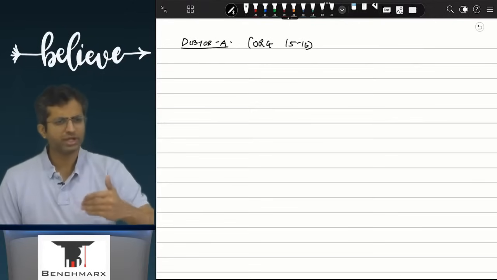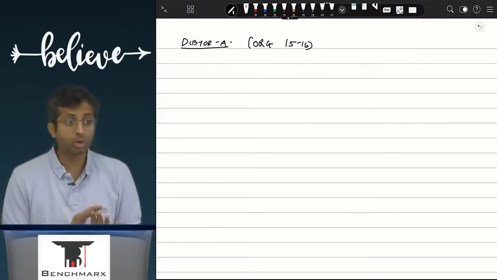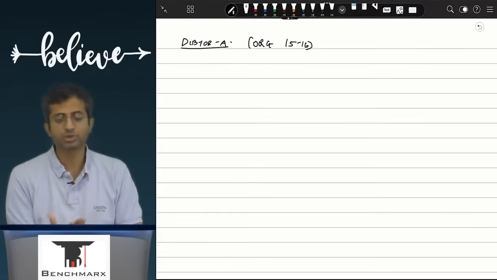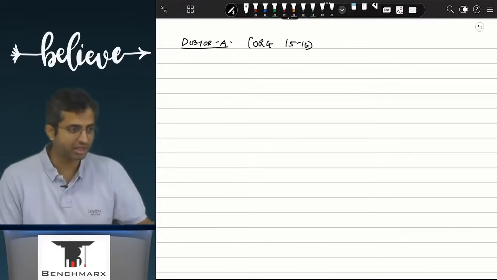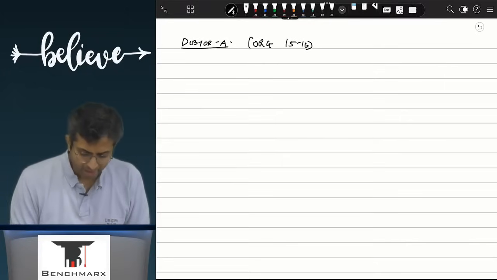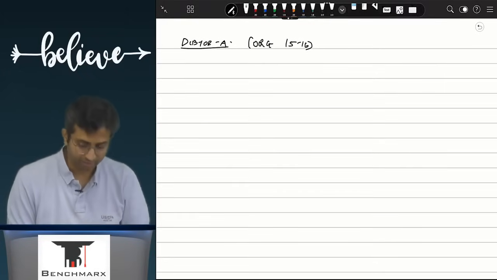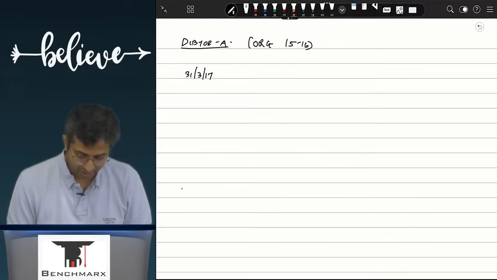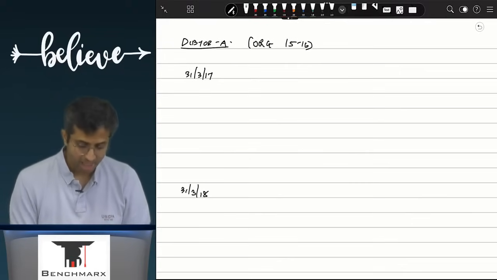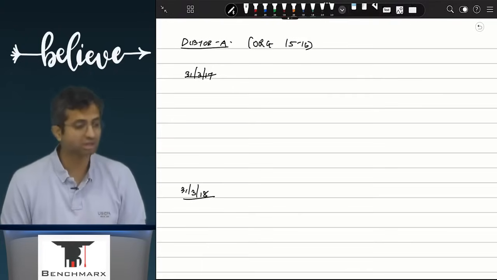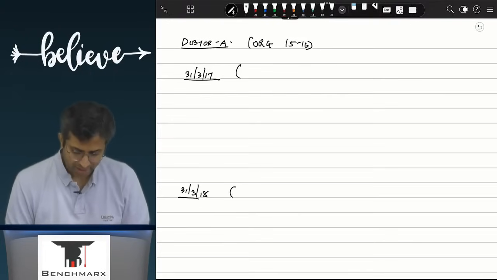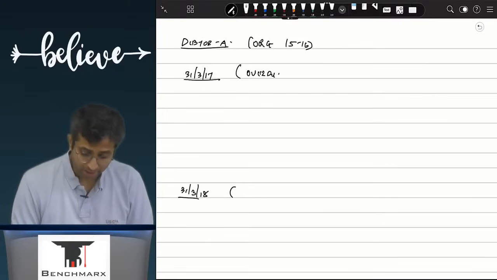So when 16-17 happens, it is now already overdue for 1 year. अरे बराबर क्या नहीं? Unfortunately, they have not given you the exact date when that debtor originates, and hence there is some scope for ambiguity. But when I look at the start of the year, 31st March 17 is the opening provision, and the end of the year is 31st March 18, the closing provision. At the start of the year, if I look at 31st March 17, what can I say? This debtor has been overdue for how many years?